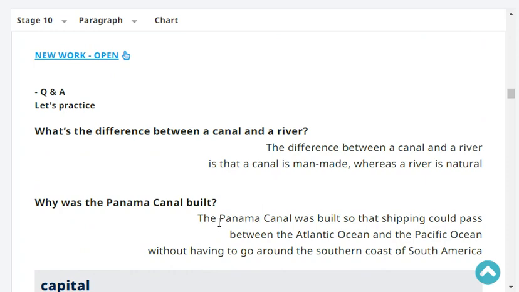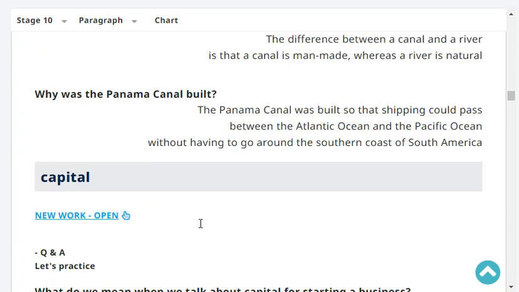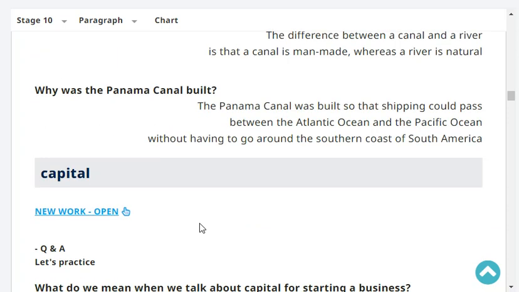The difference between a canal and a river is that a canal is man-made, whereas a river is natural. Well, good. Why was the Panama Canal built?